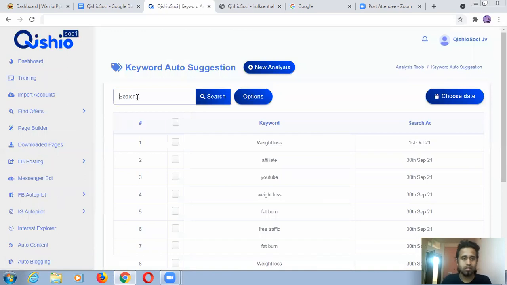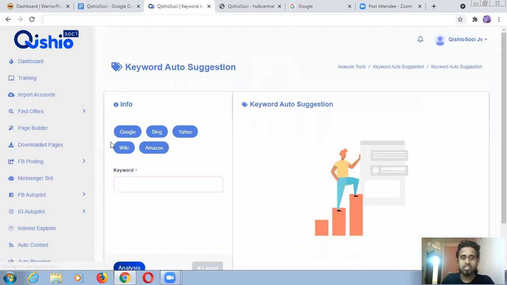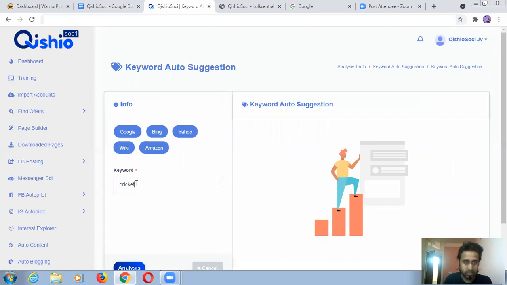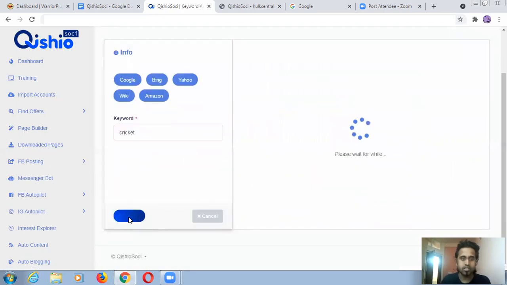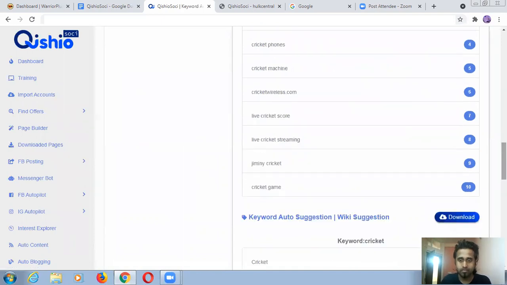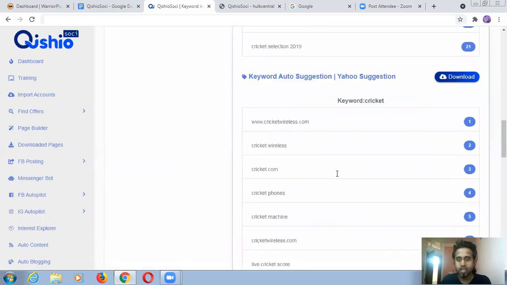For example, cricket. Nothing is coming. Why? Okay, click on new analysis. I think this is searching from that list. So I'm going to search a new one, cricket analysis. Simple. Some keywords you find. Okay, this is from Yahoo.